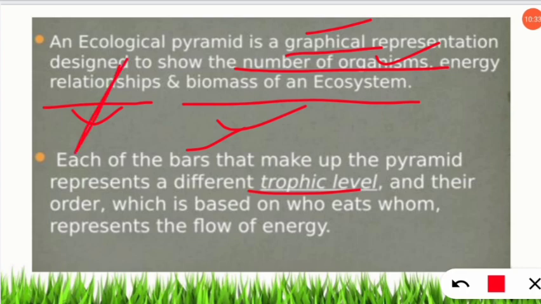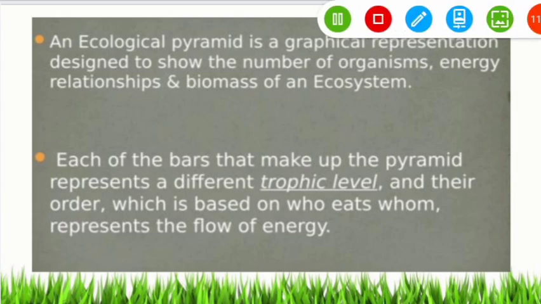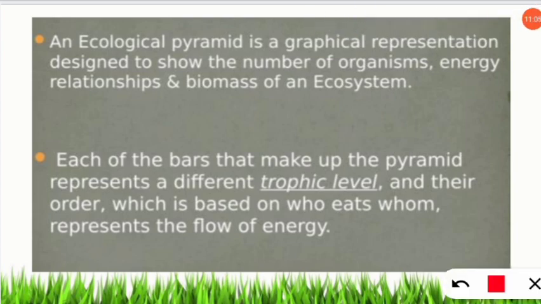So let us take an example here, this is the pyramid, this is 2D. Every trophic level, that means producer, consumer and other consumers like the tertiary consumer, is considered as one level, that is a trophic level. And their order, that means in which order they are placed, whether the primary producer will always be at the bottom, then the consumer, followed by the top consumer. How they are placed, what is the shape of that pyramid, that will determine the ecological pyramid. So it is basically the pyramid which is based on who eats whom.